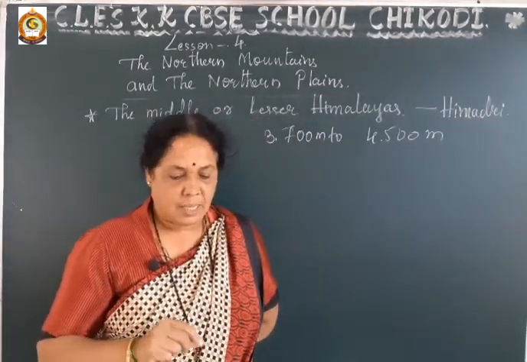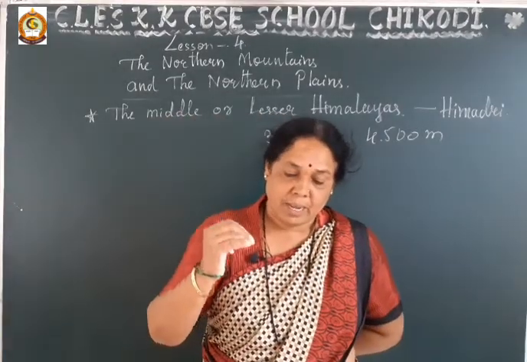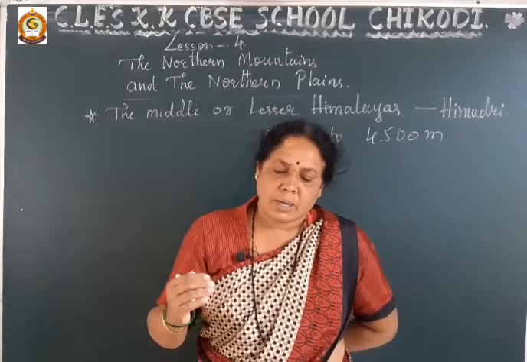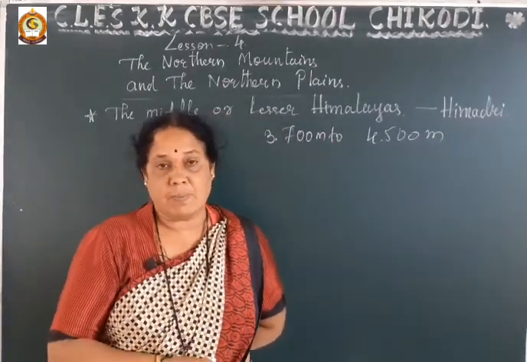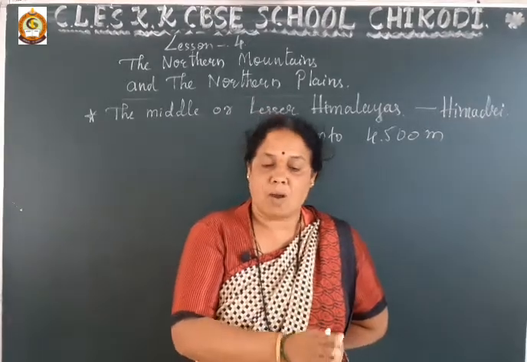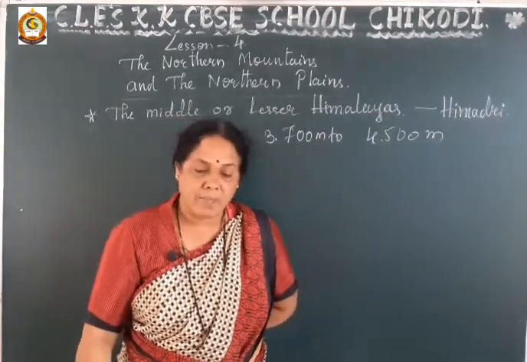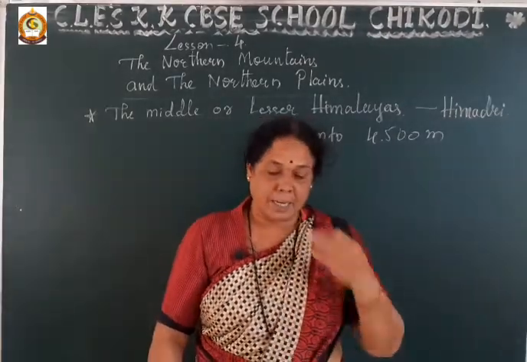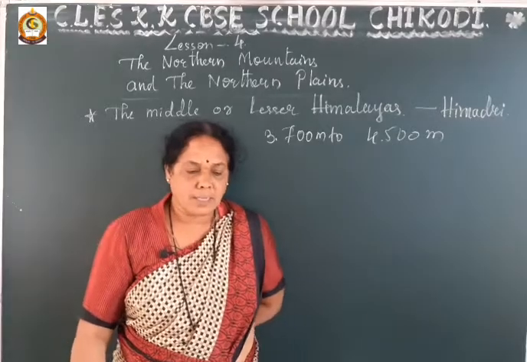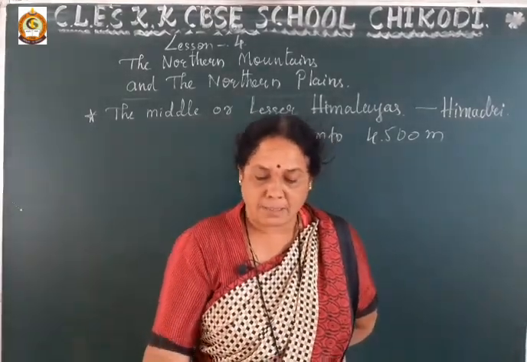But here the mountain ranges are not as high as the Himadri, and compared to the Greater Himalayas, the temperature is not as low.